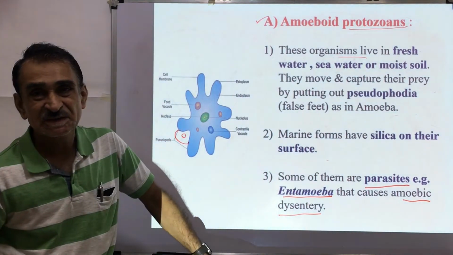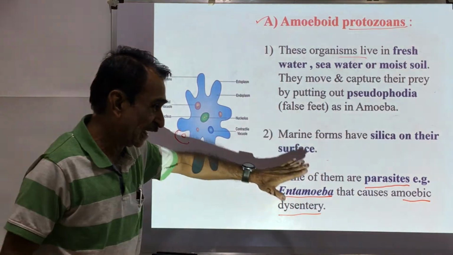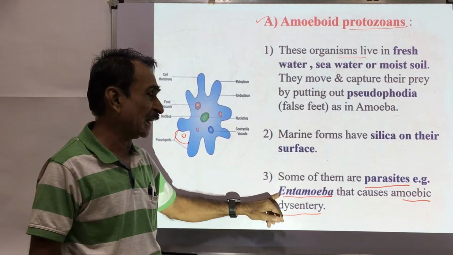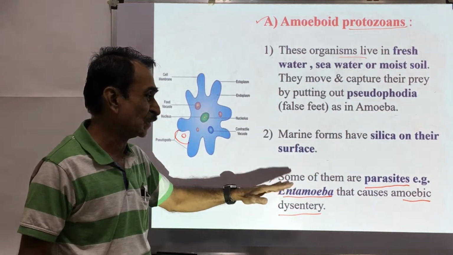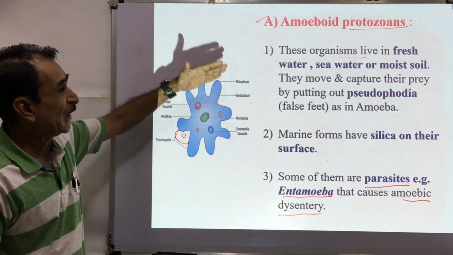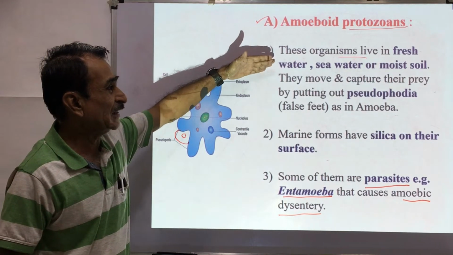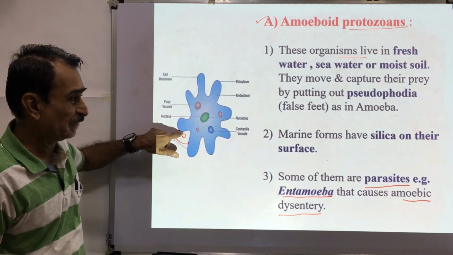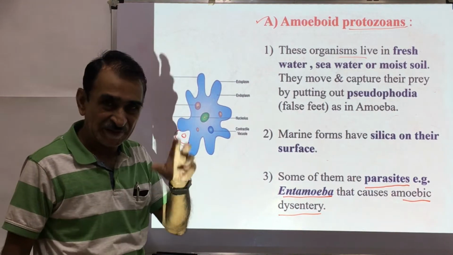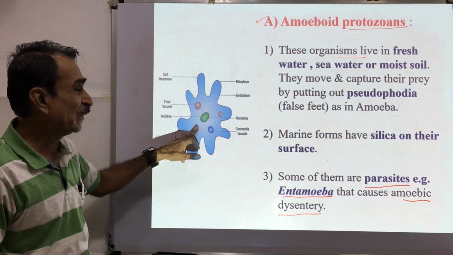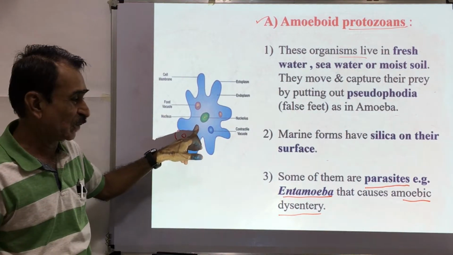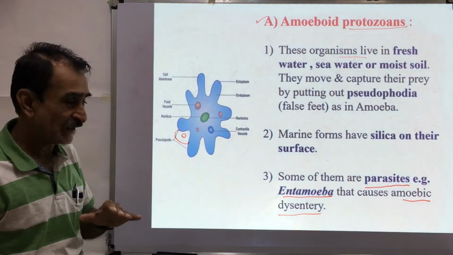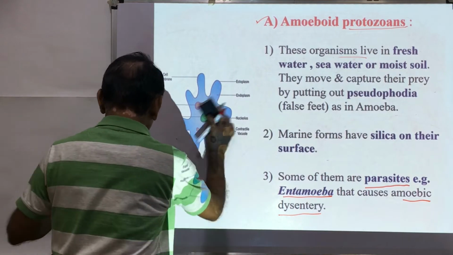Especially this occurs in the rainy season. So here you can see that in the rainy season, more Entamoeba histolytica is present in water, which causes amoebic dysentery. So amoeboid protozoans live in fresh water, seawater, and moist soil. They capture the food material with the help of pseudopodia. Marine forms have silica on their walls. They live as parasites producing different diseases. For example, Entamoeba histolytica causes amoebic dysentery in human beings.